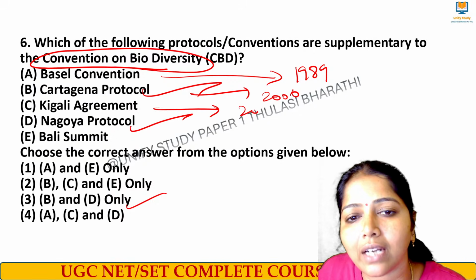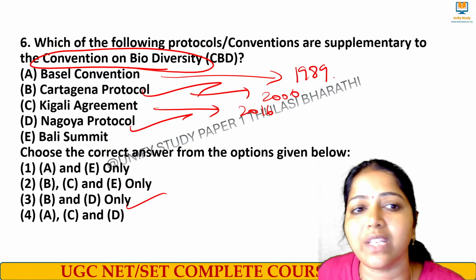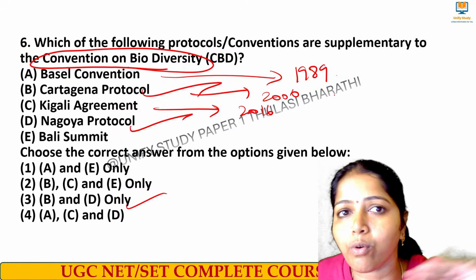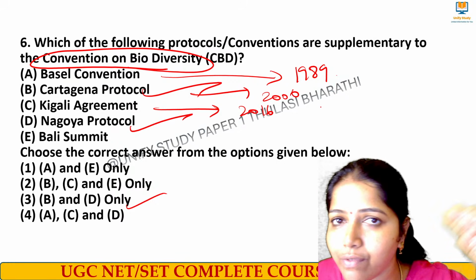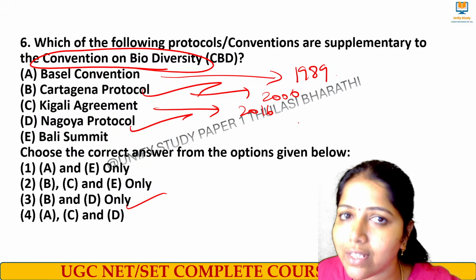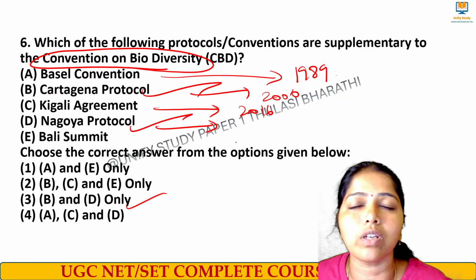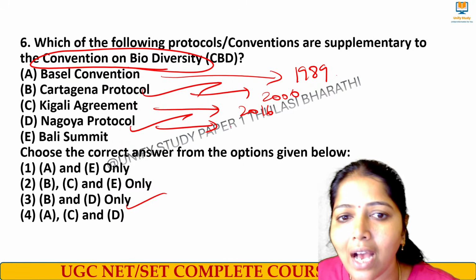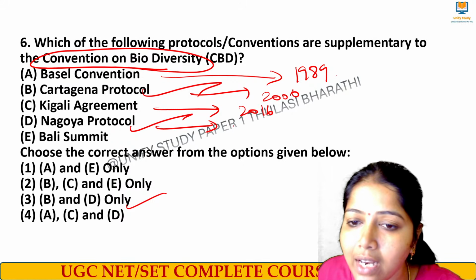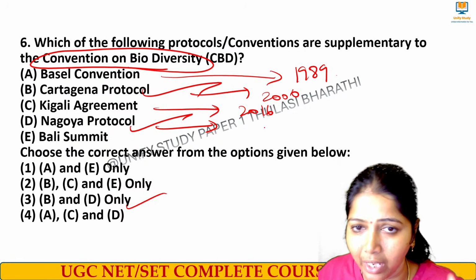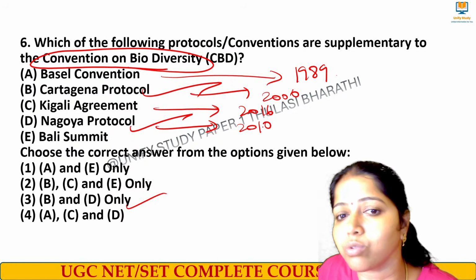Kigali Amendment, when it was started: 2016, to phase down HFCs. Basel Convention is for what? Transboundary movement of hazardous waste. Cartagena is for biosafety. Kigali is for phasing down the HFCs, hydrofluorocarbons. Nagoya Protocol is for fair use of genetic resources, and this was started in the year 2010, and it was effective in the year 2013.